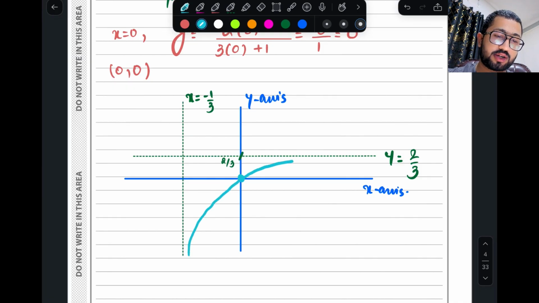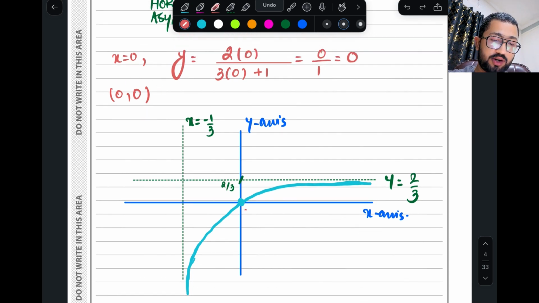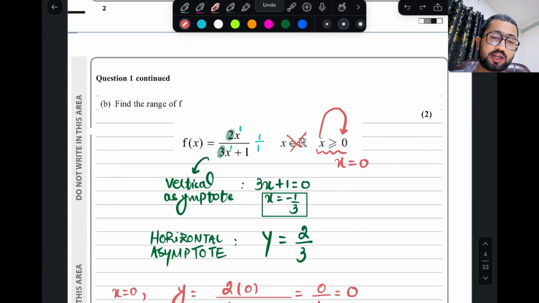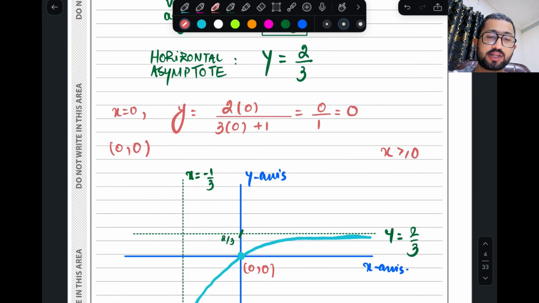You know that asymptotes are the lines which can never touch the curve. Simple. The corner point is 0 actually. So that point is 0, 0. What is the domain of this function? The domain of this function is x greater than or equal to 0. What is the next step?